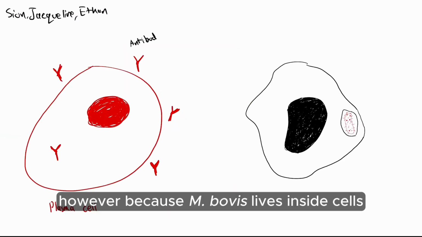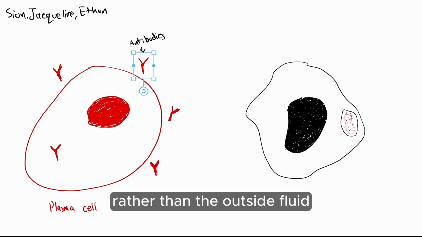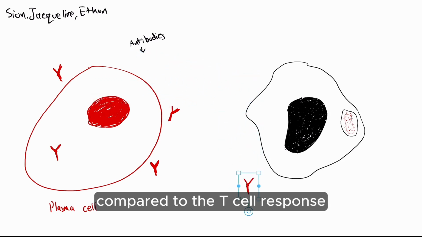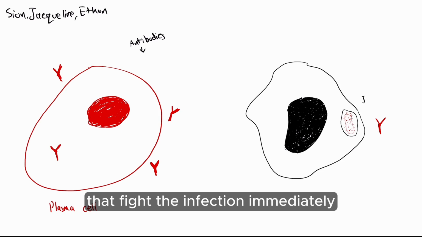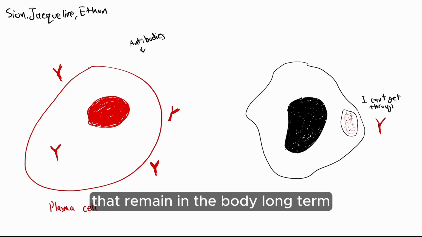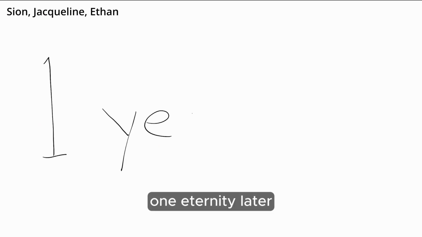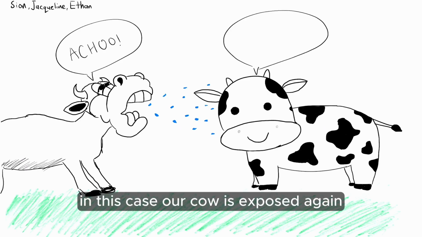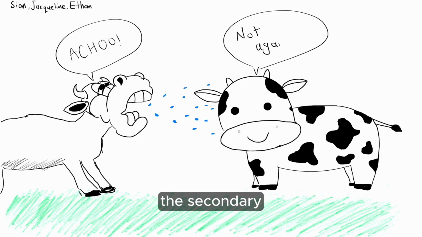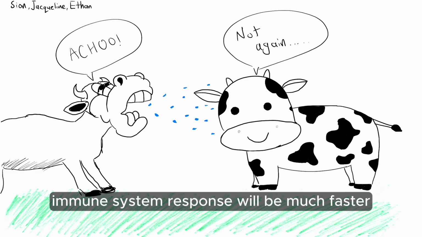However, because M. bovis lives inside cells rather than the outside fluid, antibodies are less affected compared to the T cell response. This primary immune response produces effector cells that fight the infection immediately, as well as memory cells that remain in the body long term. And because of this, if the animal, in this case our cow, is exposed again, the secondary immune system response will be much faster.